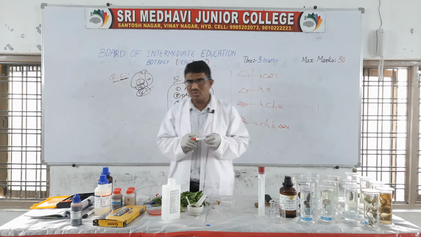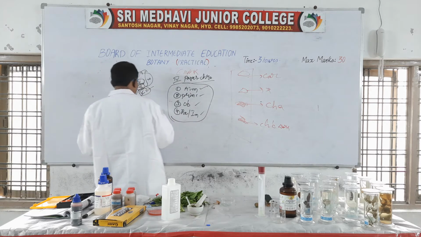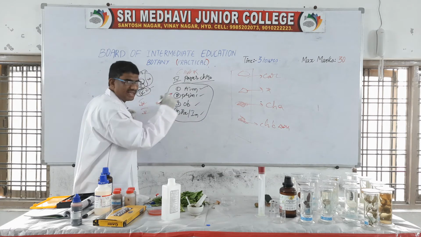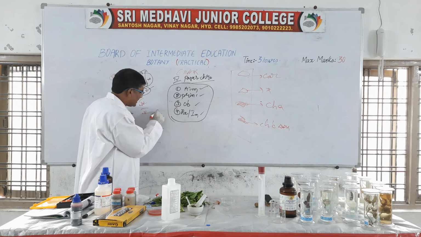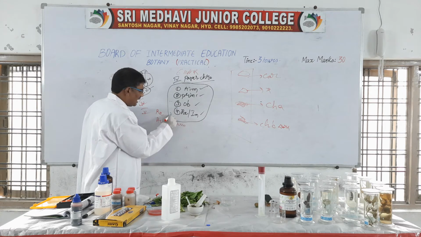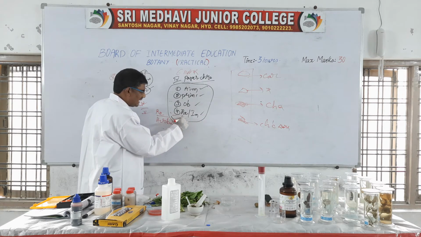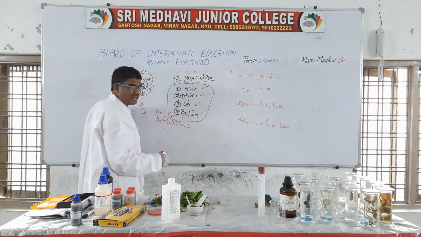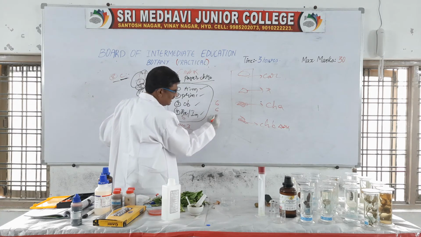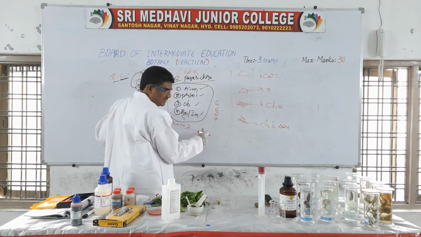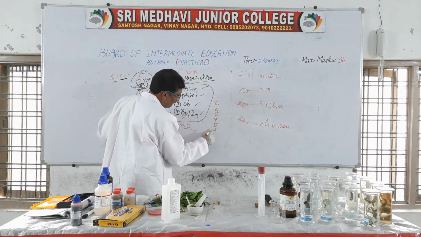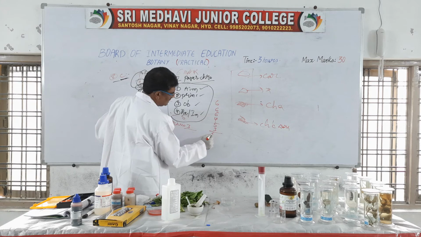Then the next question, the fourth question, is slides and specimens, which is already explained in another video. The fifth question is record and herbarium. You already completed the record work. Record work carries 5 marks, herbarium carries 3 marks. The first question carries 6 marks, second 6 marks, third 6 marks, fourth 4 marks, and fifth question 5 plus 3, 8 marks. The total is 30 marks.